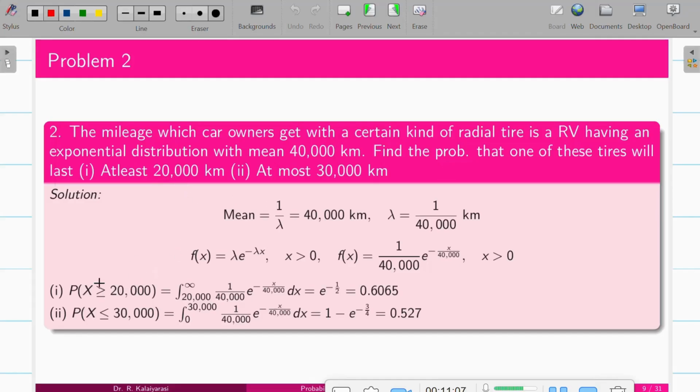At least 20,000, so probability of x greater than or equal to 20,000. Your integration is from 20,000 to infinity, and f of x is lambda e power minus lambda x. We'll go for the integration and find the answer. The second one is at most 30,000 kilometers, so x less than or equal to 30,000. Maximum means the upper limit is 30,000, and the lower limit is 0 because my PDF is valid for x greater than 0. It's 1 minus e power minus 3 by 4, so we'll get the answer.